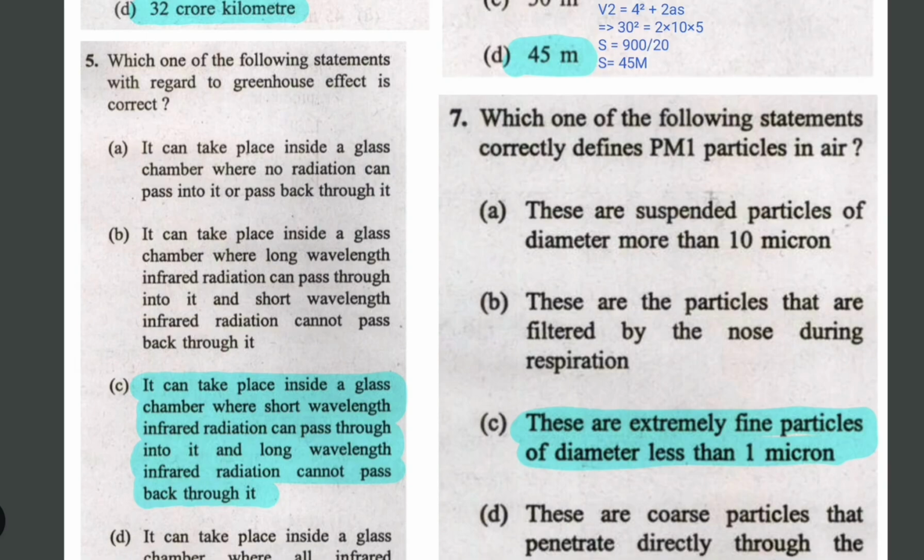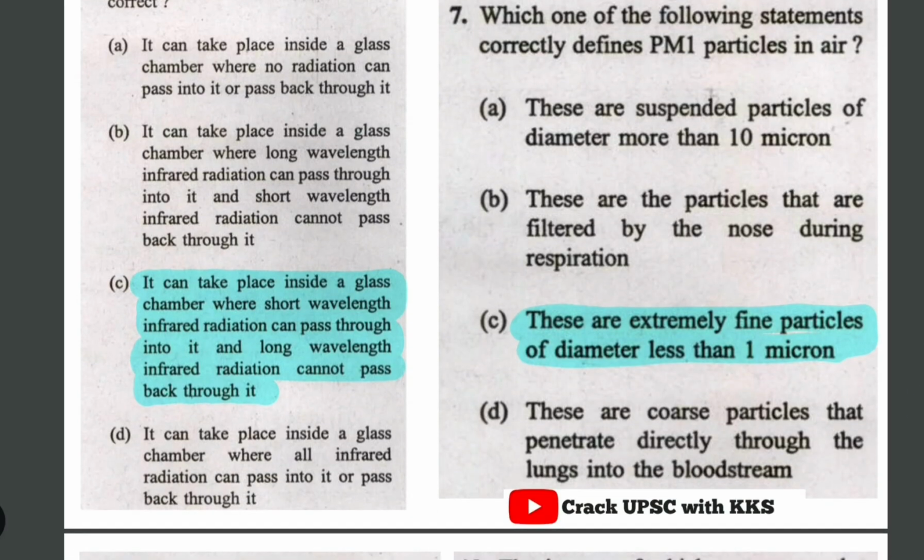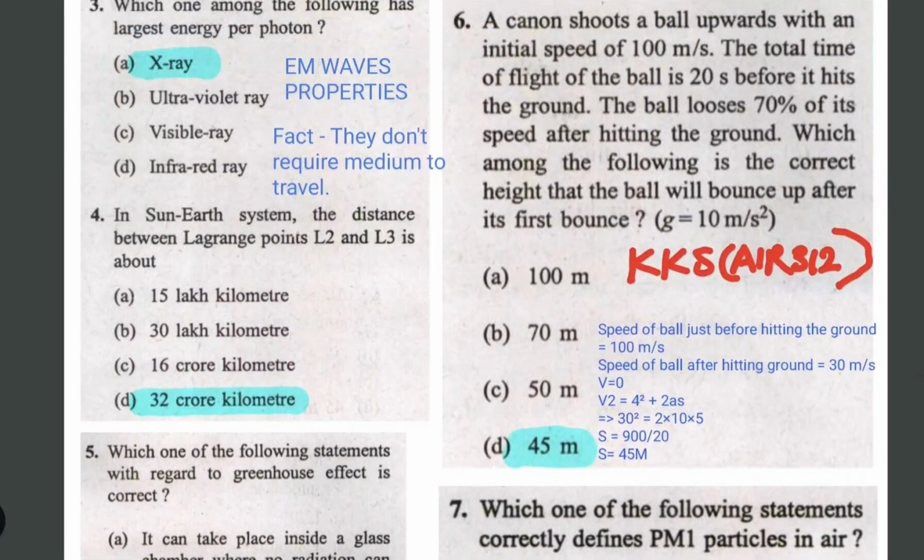When it goes back, it goes in the form of long waves, and in that case those greenhouse gases work as an opaque medium and do not let the radiation pass. This effect is called the greenhouse effect. I have given some value addition points in the PDFs below, so we'll be discussing them in the coming minutes.